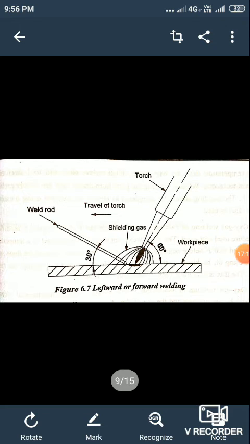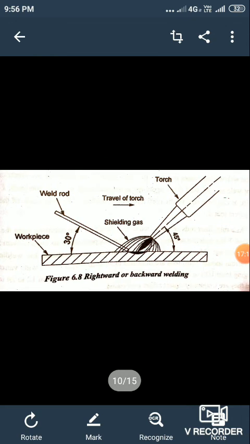The next gas welding technique is rightward or backward welding. In the rightward welding technique, the torch flame moves from left to right. There is no sideways movement in this welding. The torch is held at an angle of 40 to 50 degrees to the plane of the weld, and the welding rod is held at 30 to 40 degrees.